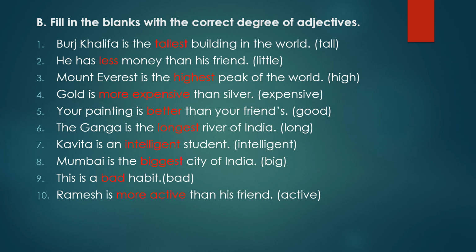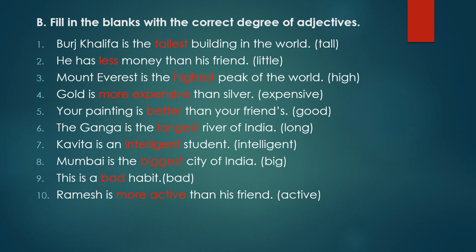Fourth question. Gold is dash than silver. Now, the adjective word here in the bracket is expensive. So, comparison is done between gold and silver. And I told you in comparative degree of an adjective, it is followed by than. So than is also here. So you will use a comparative degree of expensive. That is more expensive. So gold is more expensive than silver.